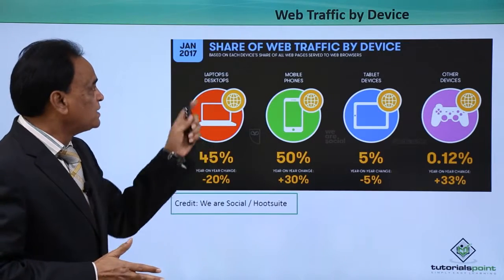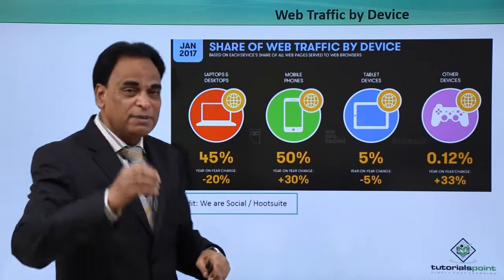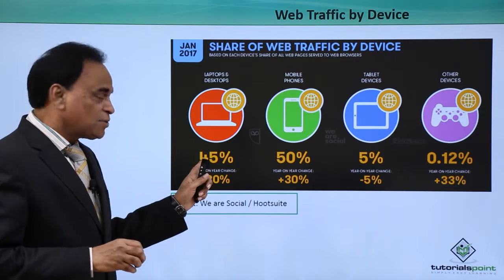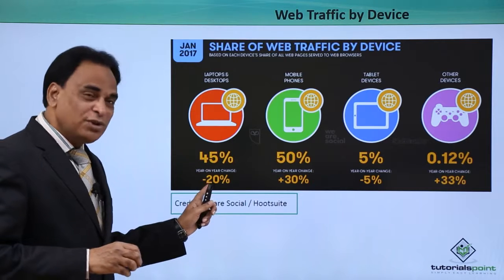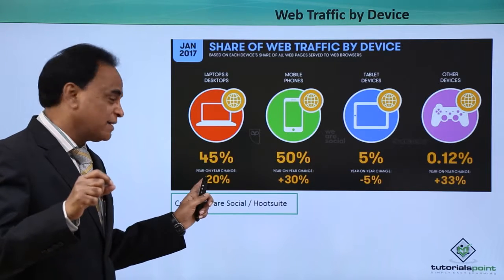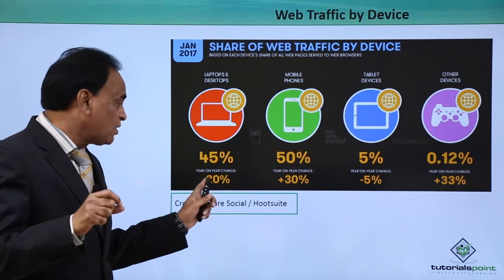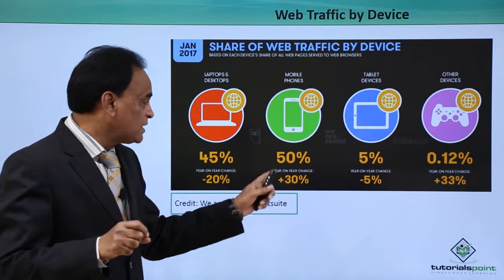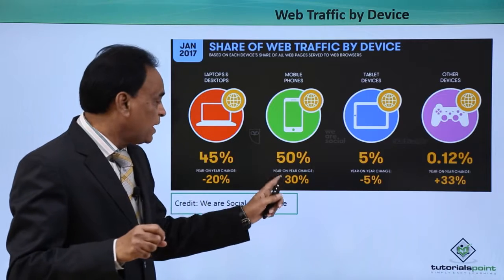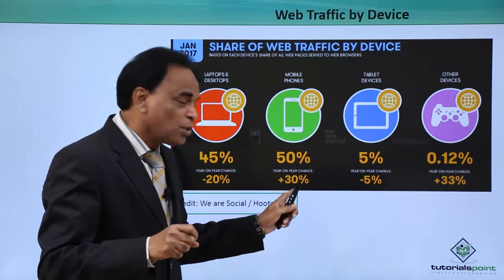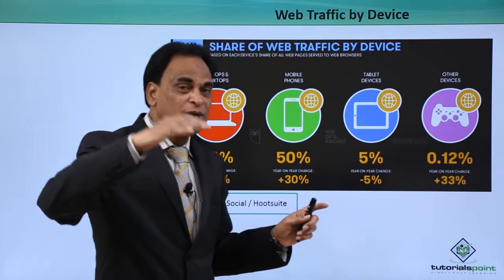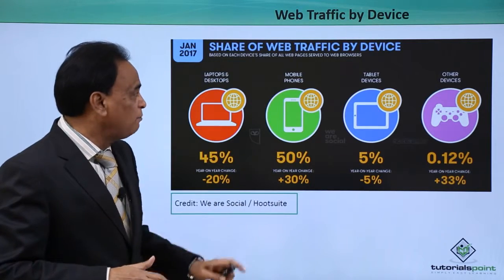Now we have got the next one, share of social web traffic by device. Laptops and desktops are at 45%. It is actually going down, and this is significant. It is going down by minus 20%. We have got the mobile users: 50% of them are on mobile, and it is growing by 30%. This is a significant number.